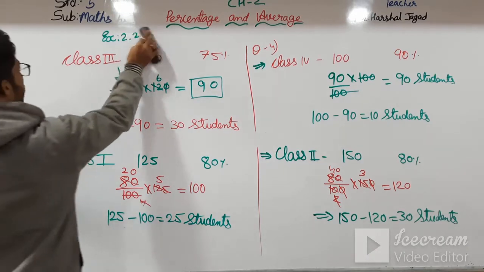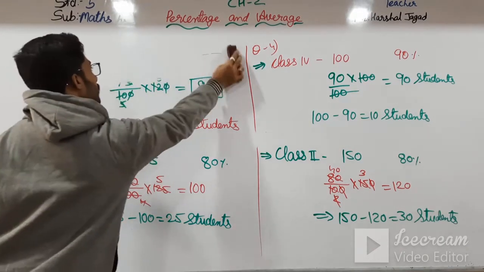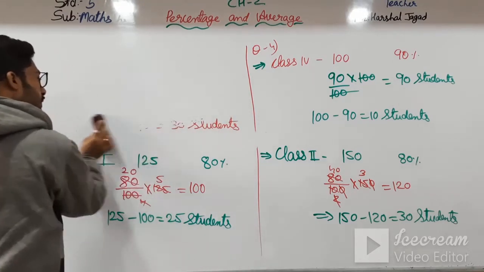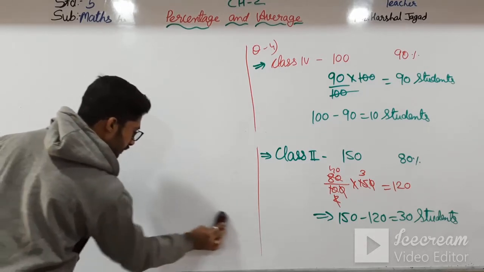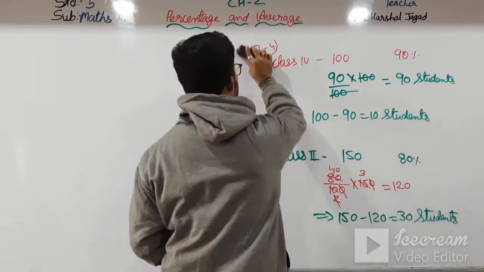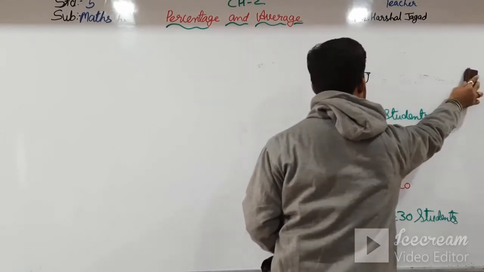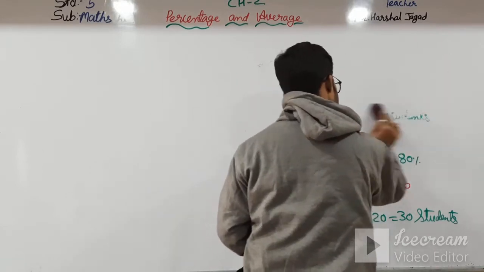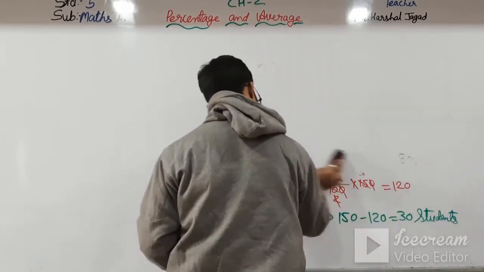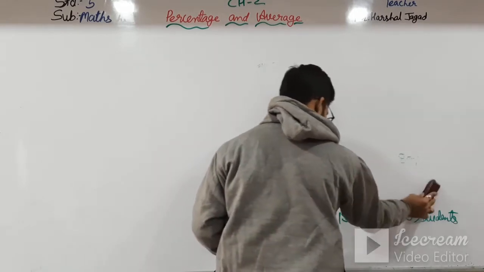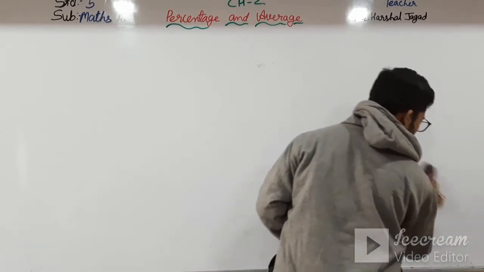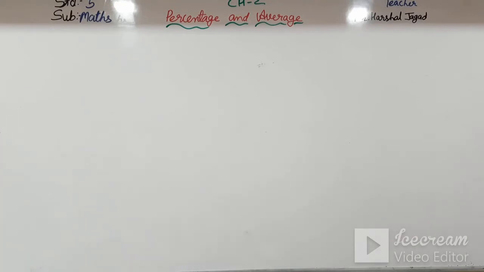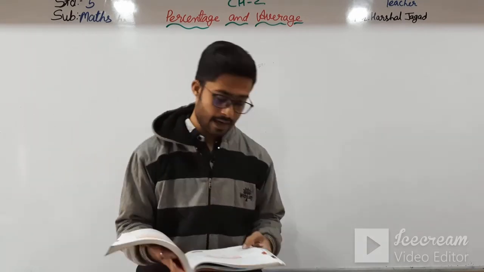Okay students, now moving further to our new topic. So here a new topic, that is fractions, decimals and percentages.